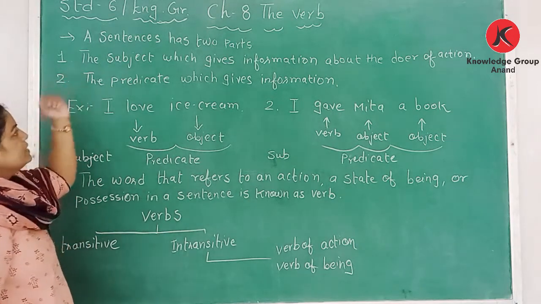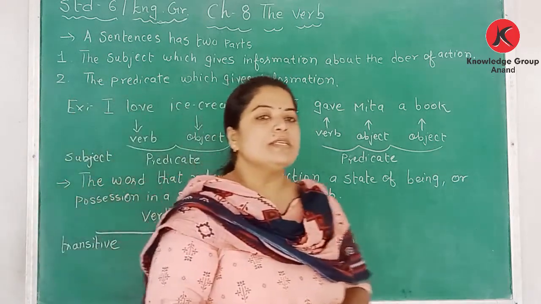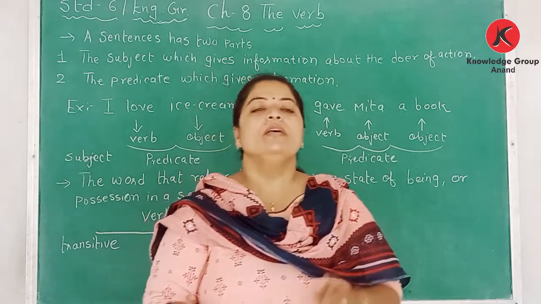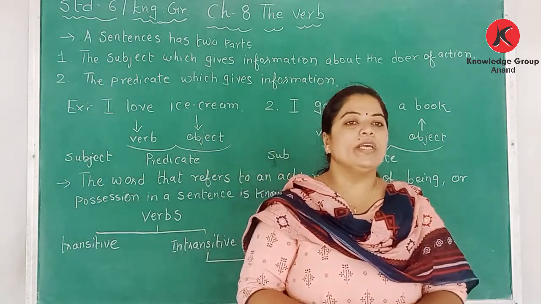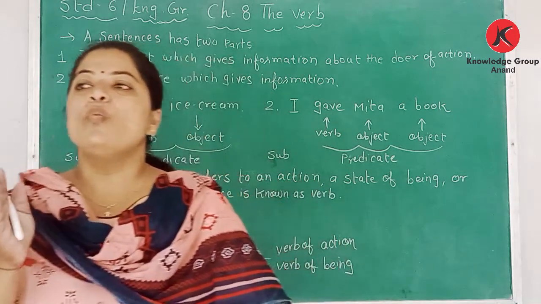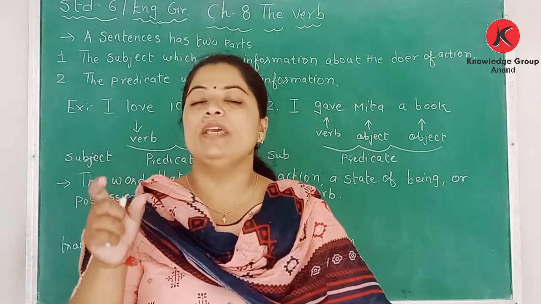A sentence has two parts. One is the subject in a sentence and the other is the predicate. The subject is the one who does the action, and the predicate begins with the verb.